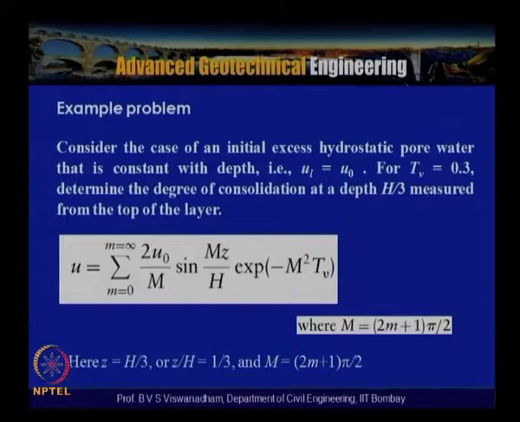So we have derived the equation for the excess pore water pressure as U is equal to the summation from m equal to 0 to infinity of 2 U naught by M, sin MZ by H, exponential of minus M square Tv, where M is equal to (2m plus 1) into pi by 2. So here Z is equal to H by 3, or Z by H is equal to 1 by 3, and M is equal to (2m plus 1) into pi by 2.